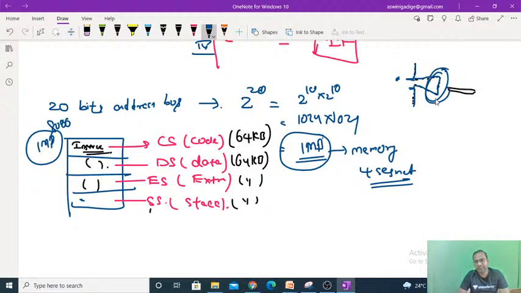And after servicing the interrupt, it has to come back to this instruction to fetch, right? And how can it find out the next instruction after servicing the interrupt routine? By getting the content from the stack segment.